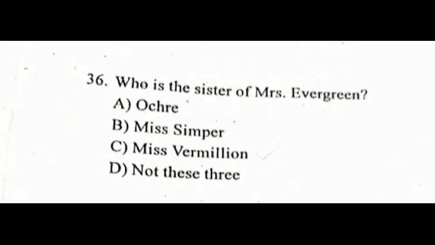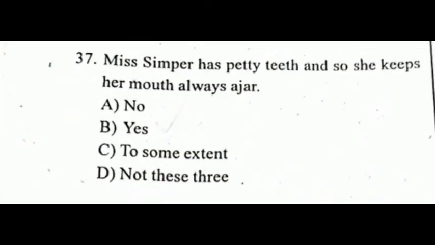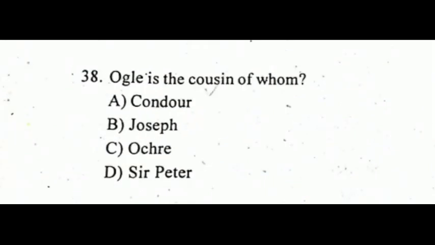Who is the sister of Mrs. Evergreen? Miss Vermilion. In School for Scandal by Sheridan, Miss Vermilion is the sister of Mrs. Evergreen. Miss Simper, in School for Scandal by Sheridan, has petty teeth and so she keeps her mouth always ajar. We have to select the option yes.